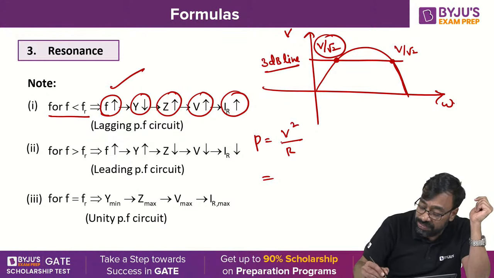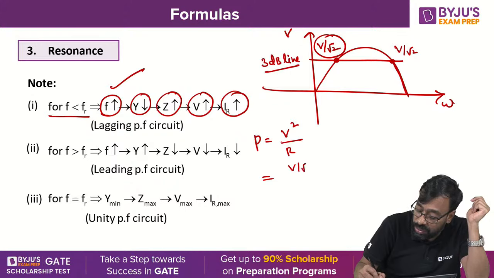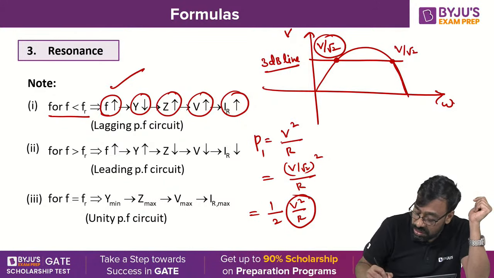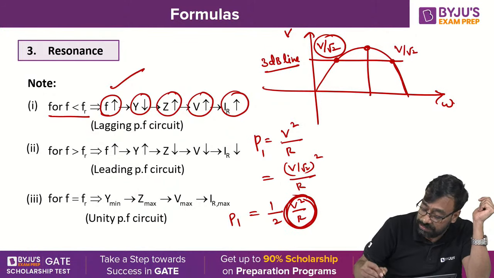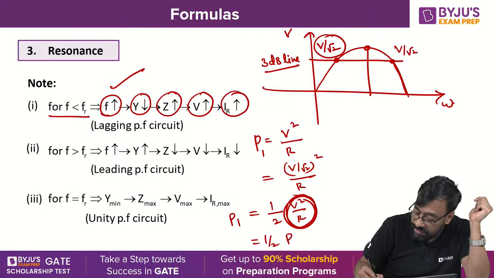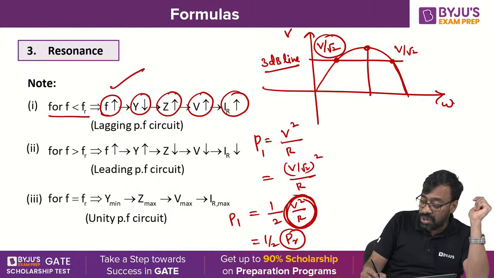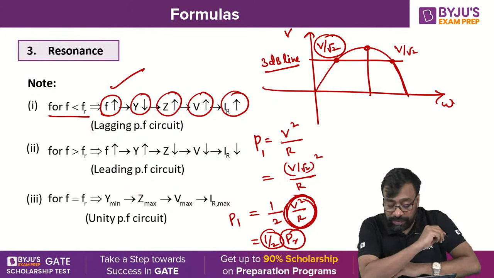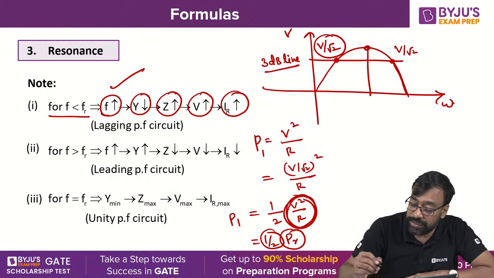So when voltage becomes V by root 2, whole square by R, you get 1 by 2 times V square by R. This is the power P1, which is half of the power at resonant frequency. So that is why it is called half power frequency, Nana. I think now you got the point.